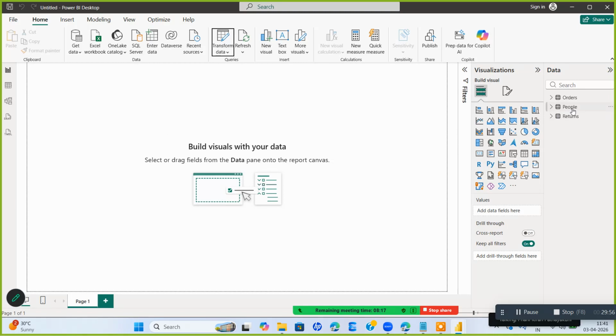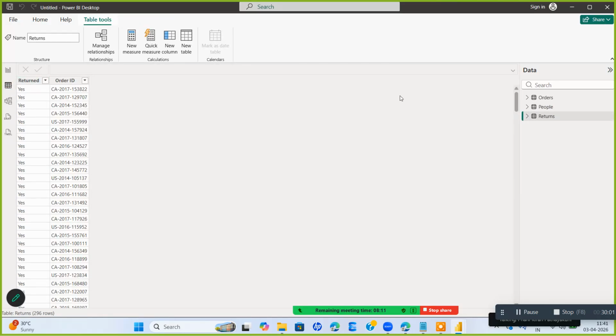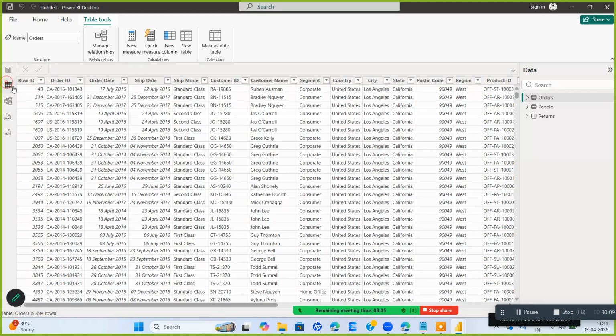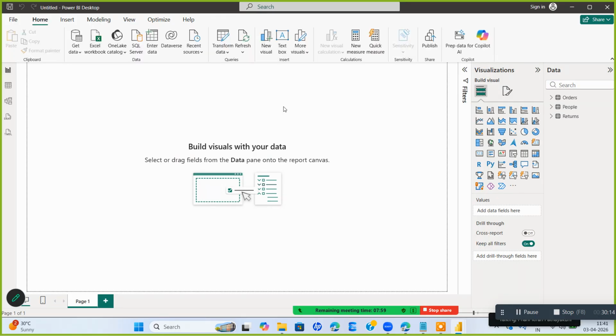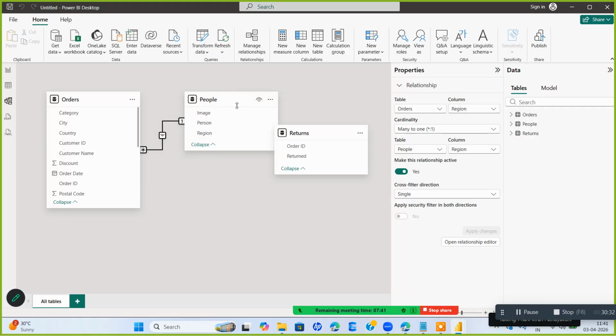And now if you go and check your table, the people table, if you go to the table view, you got it right. The returns table or people's table, you got it right. Correct? So this is how you perform transformation. So now I have done extract. Once I extracted the data, I have transformed the data and I have loaded it into the data. Here you have seen all three loaded. Now once you did the ETL, this data is now saved in our model view. This is called the model view, you go there. Now you see here there is a relationship.